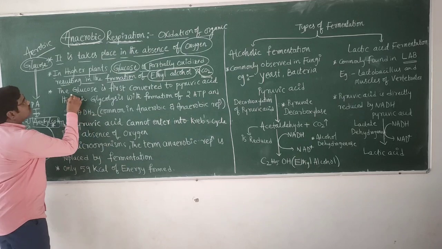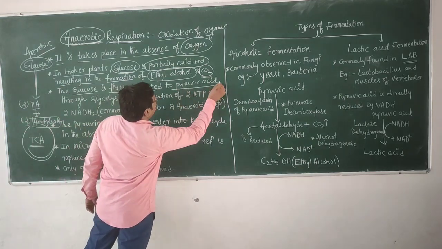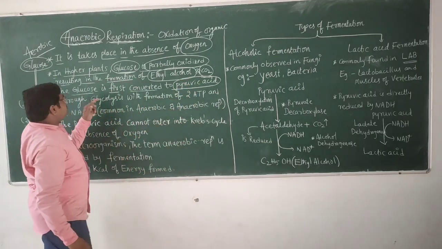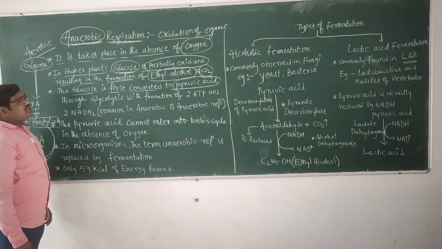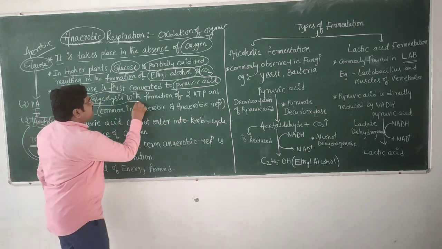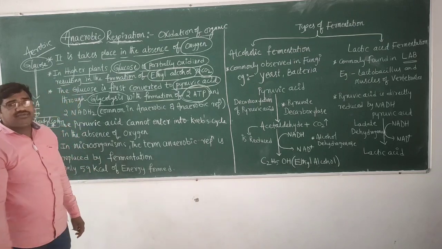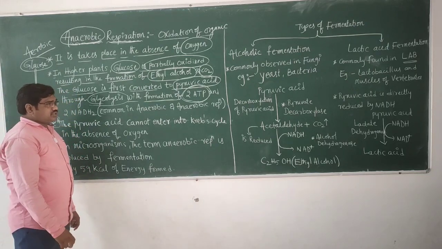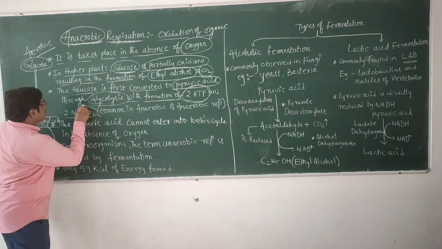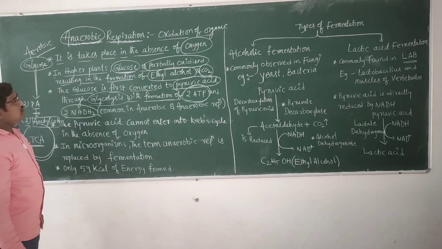Here the glucose is first converted into pyruvic acid through glycolysis, with two molecules of ATP and two molecules of NADH2 produced.